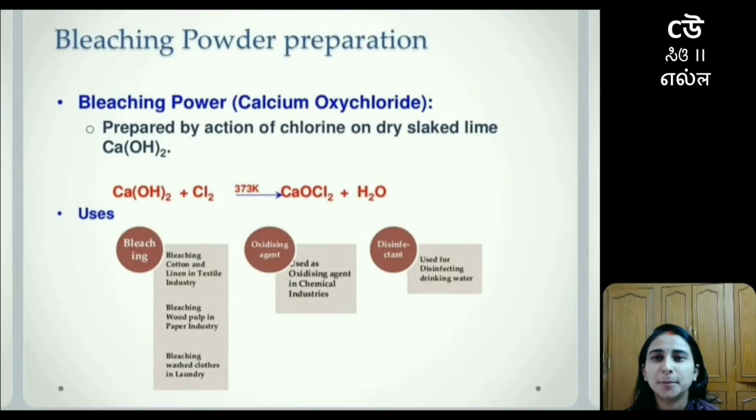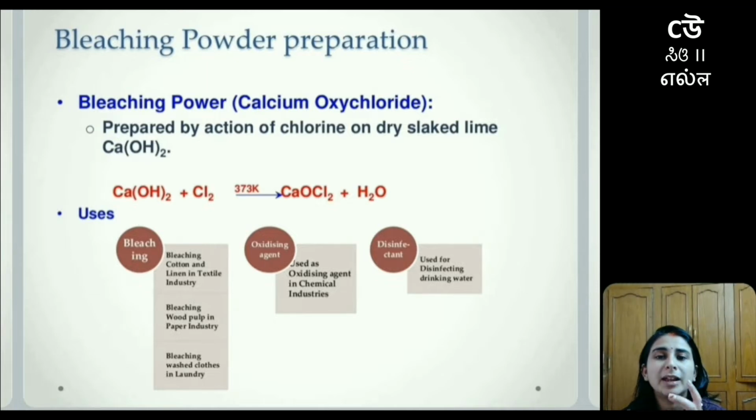Now let's talk about bleaching powder preparation. So students, bleaching powder has got its chemical name as calcium oxychloride. Any compound which has got its chemical name as calcium oxychloride can be called bleaching powder. It's prepared by the action of chlorine on dry slaked lime.